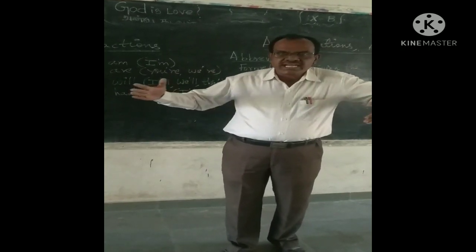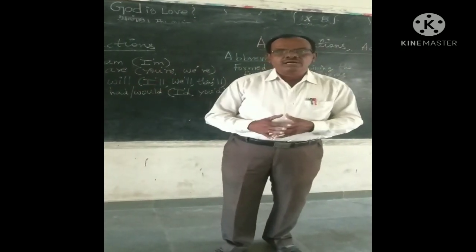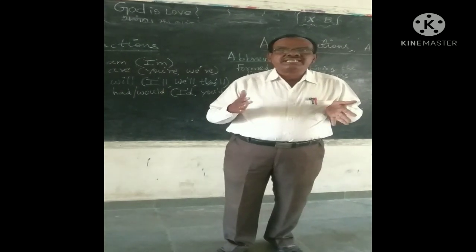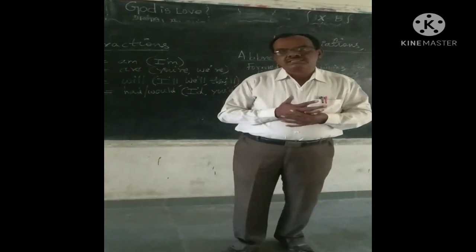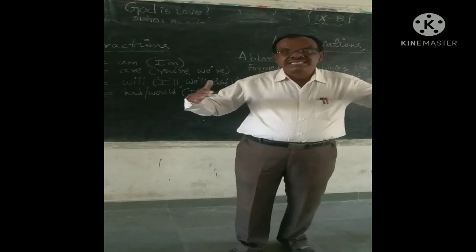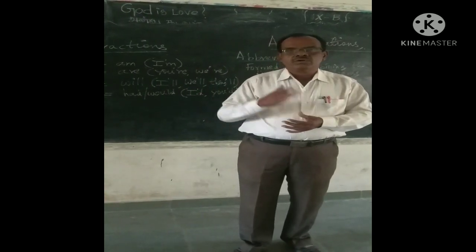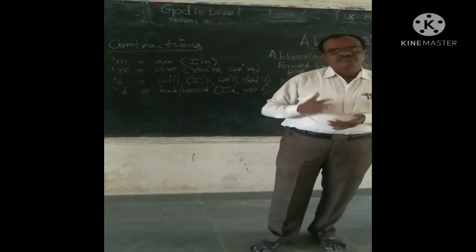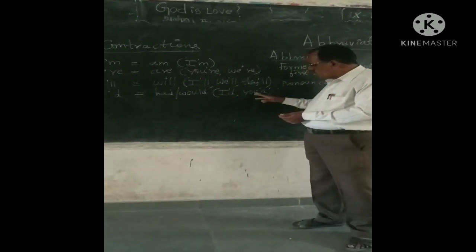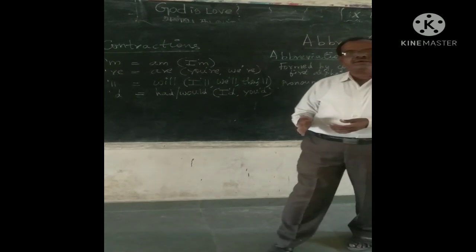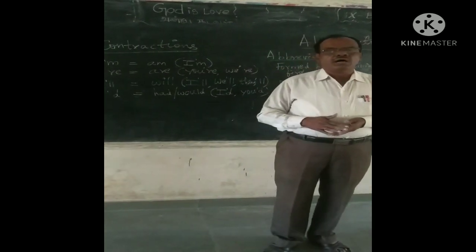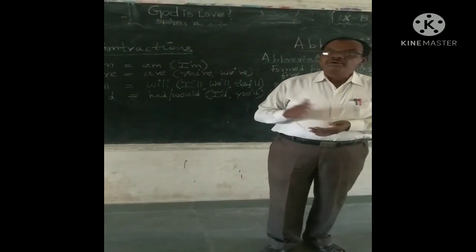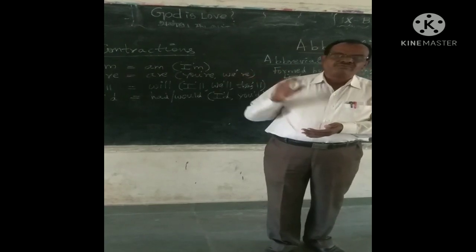But how to differentiate I had and I would? That depends on the context of the sentence. So we can say either I would or I had. Similarly, you apostrophe D becomes you would or you had. But how to pronounce it as a contracted form?